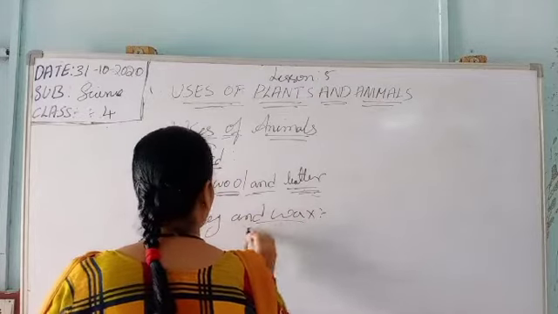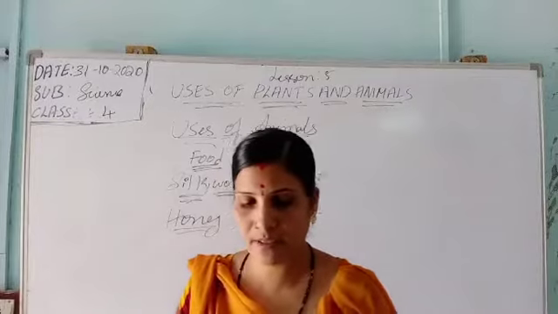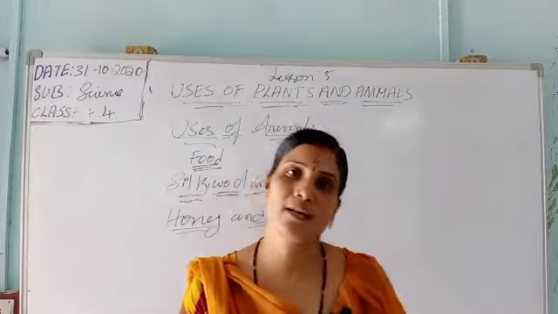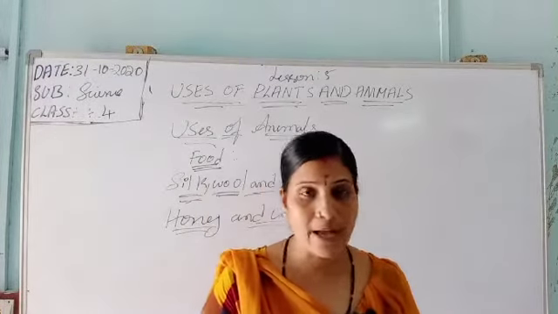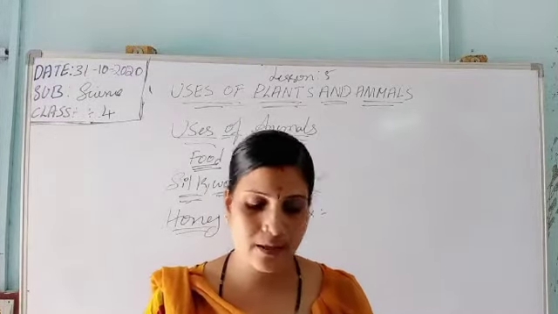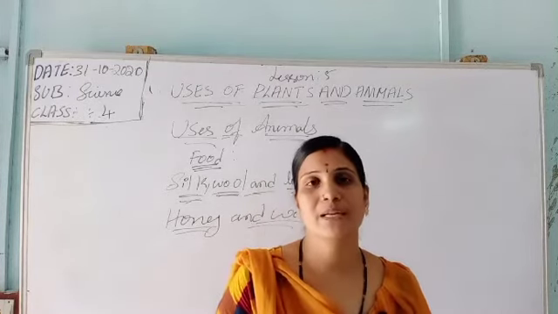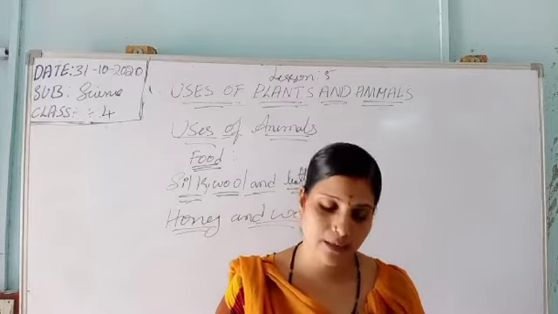So next we are moving to honey and wax. Honey is the sweetest liquid made by honeybees. Everyone knows that we get honey from honeybees. Honeybees also make wax. Wax is used for making candles and medicines. Honey is also used for medicines, and wax for candles.